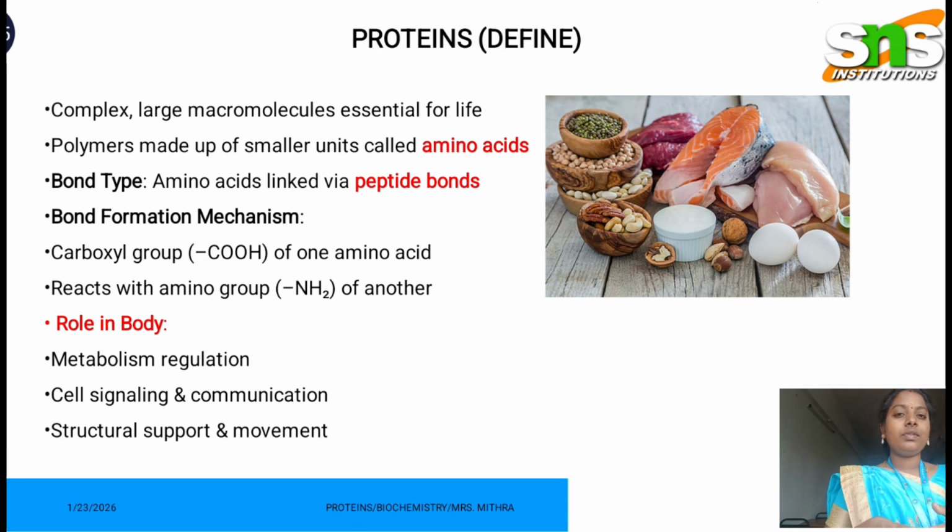Proteins have a role in metabolism, regulation of the human body, cell signaling and communication, and they give mainly structural support and movement of cells and tissues of the human body.